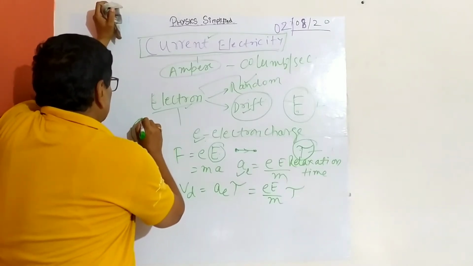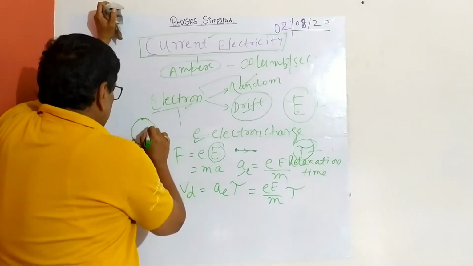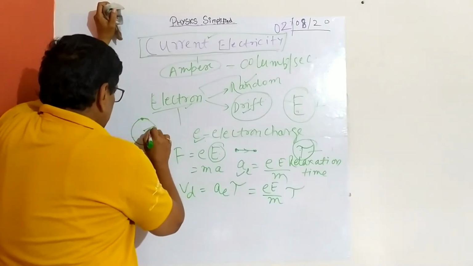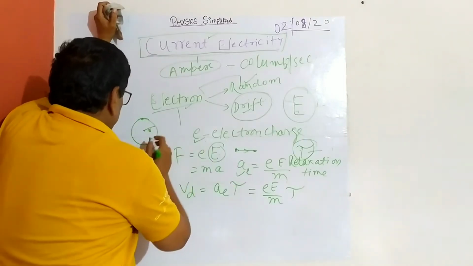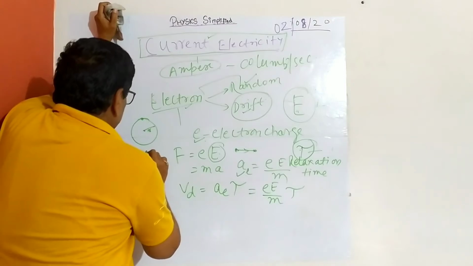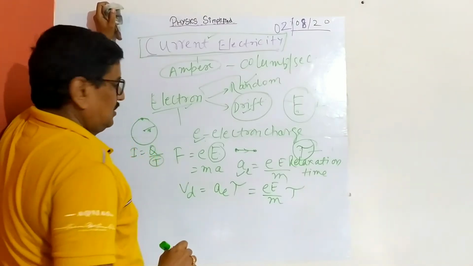Suppose for a measure of current, an electron is moving in a certain orbital radius. The magnitude of current can also be calculated from I equals Q by T, and here T will be the time period.